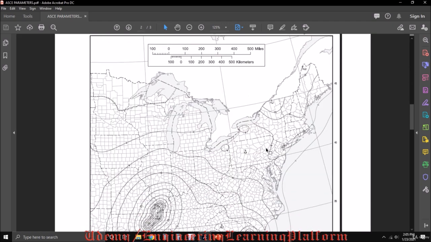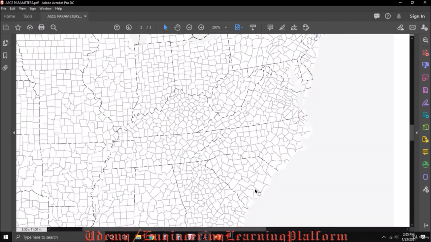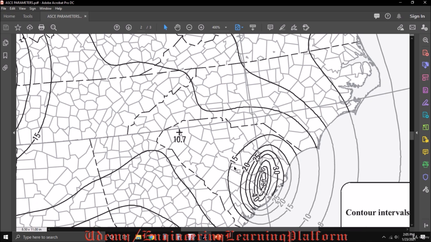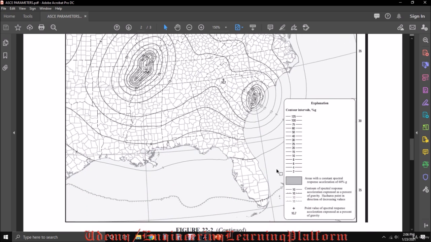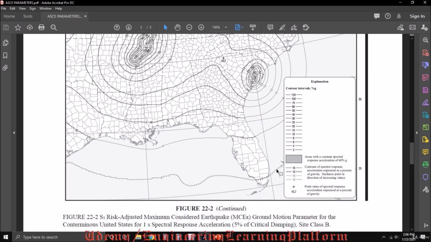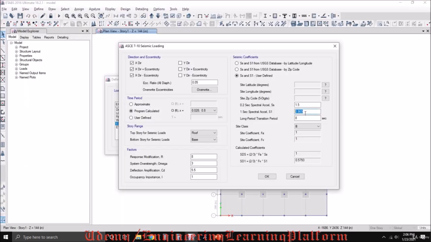Similarly for S1, the value is 0.6. As the map is given in percentage, we need to input it as a fraction. The map is for 5% critical damping and site class B, consisting of maximum considered earthquake ground motion data. You can obtain these maps from the code you are using or the USGS website.